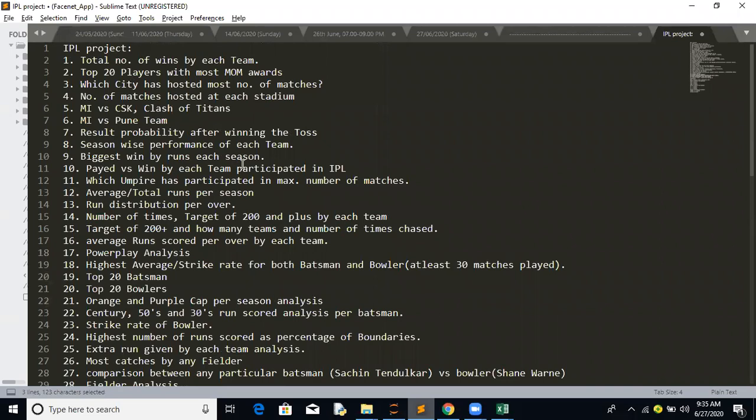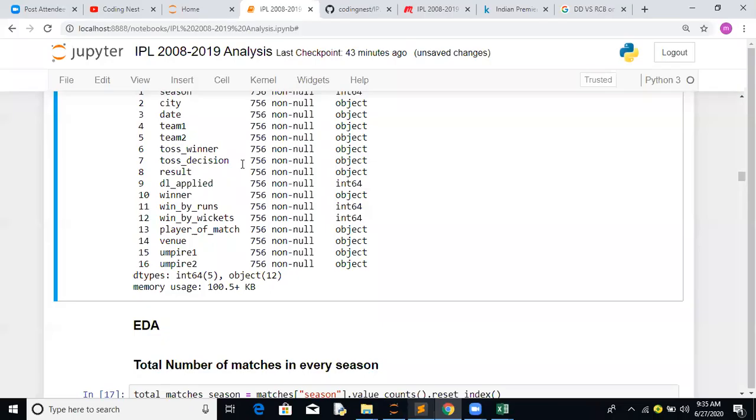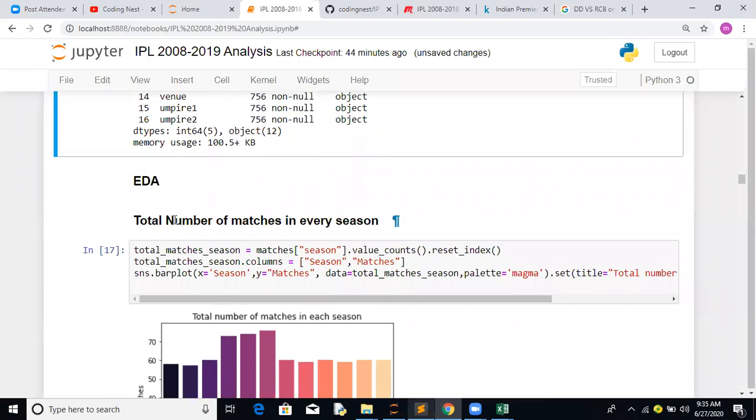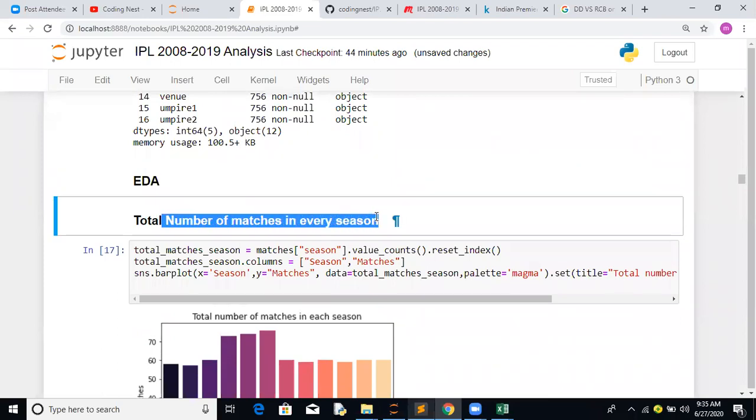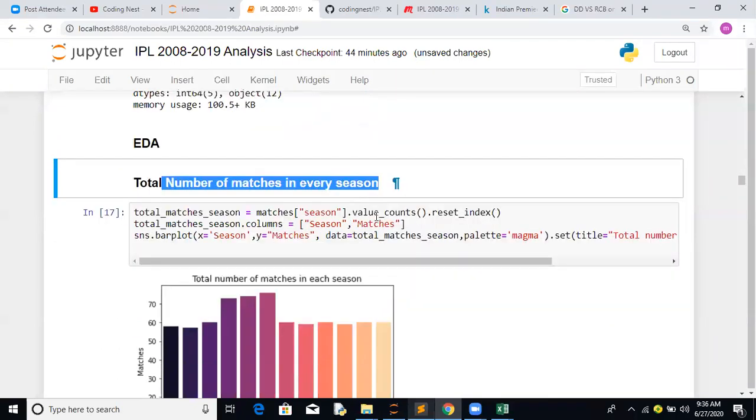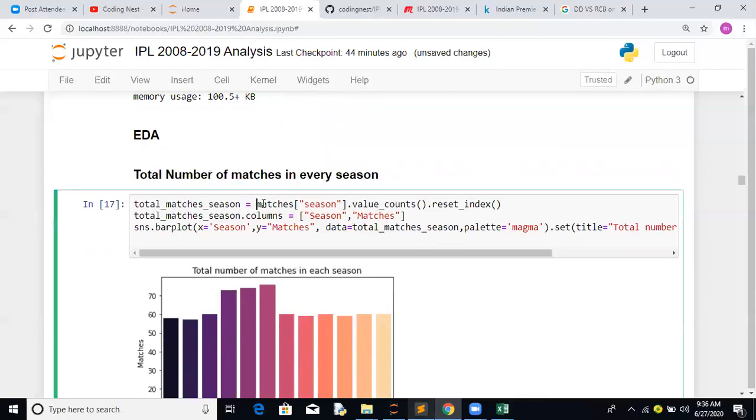Basically, we can go for all of these in exploratory data analysis, but we have selected a few, with more focus on how to create a fantasy league. So first, the total number of matches in every season. Here we can easily create it using Plotly, or using the Seaborn library, but let's try this part. So matches per season dot value counts.